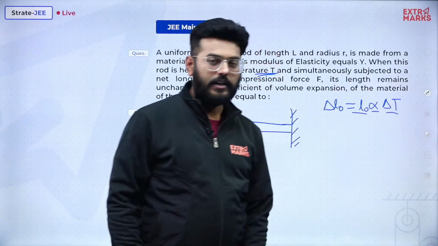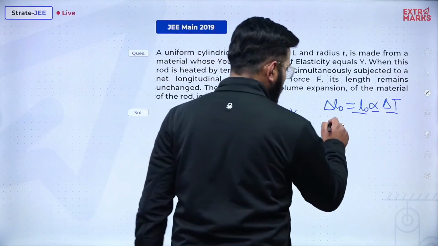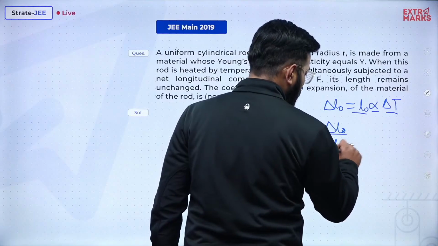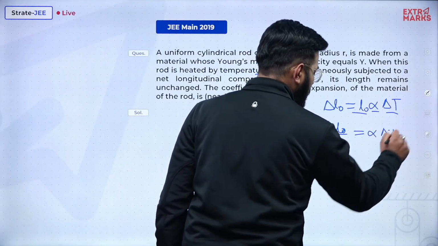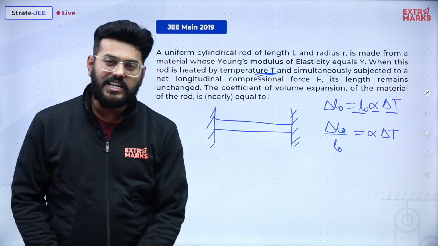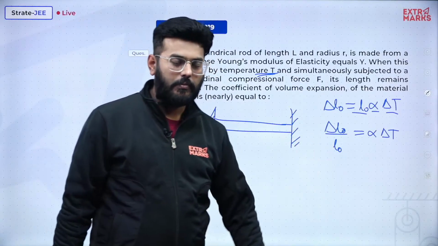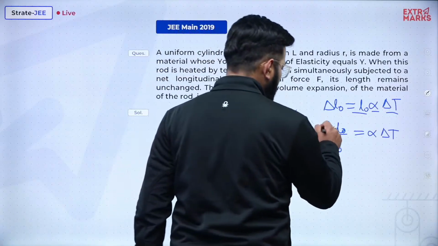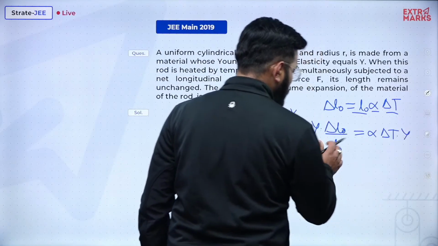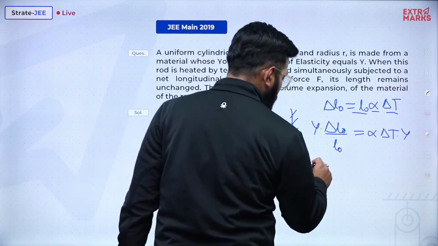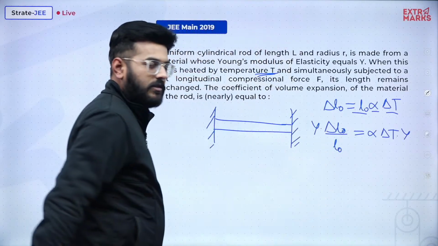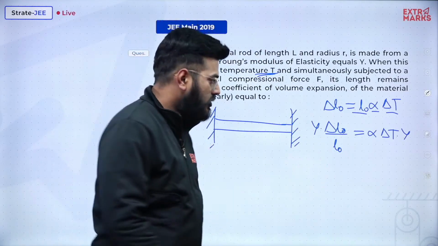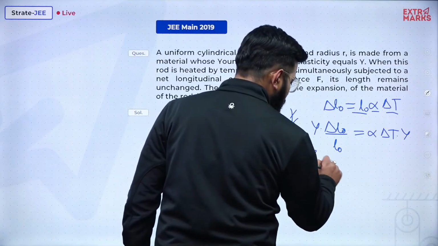So delta L naught by L naught will obviously be equal to alpha delta T, and this is the strain developed. This strain multiplied by Y will give you the value of thermal stress which is getting developed. Y times strain is stress.